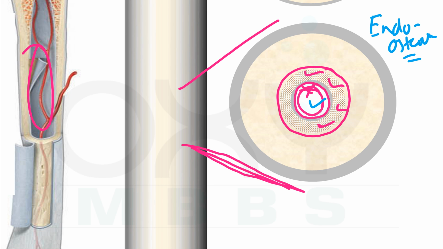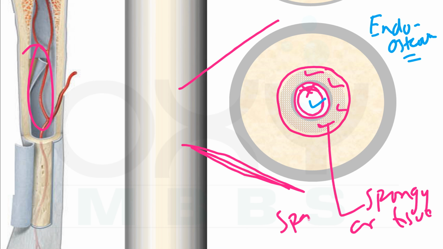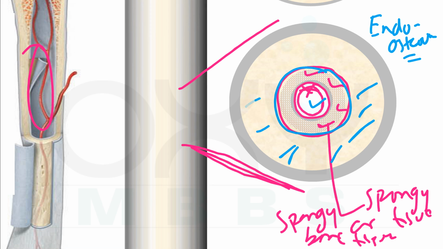And around this medullary cavity, as you can see, this spongy-like tissue which has spaces in between the tissue is called spongy tissue, or spongy bone tissue. And around this spongy tissue, as you can see clearly, this solid tissue which is present in the periphery is called cortical bone tissue, as it is present in the periphery.